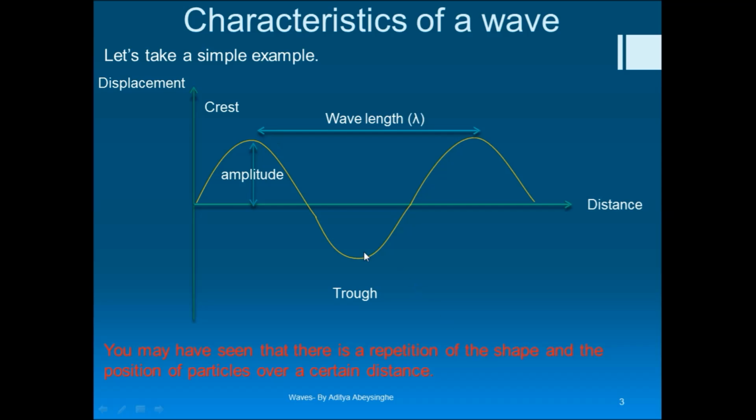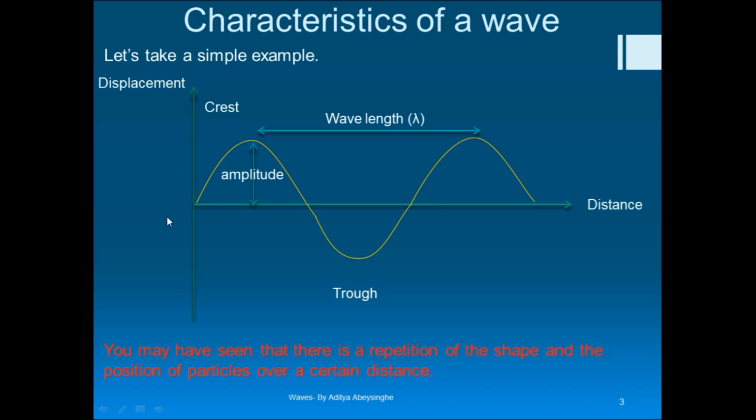It has places called the crest and places called the troughs, and the maximum displacement from the base is called the amplitude. I'll explain it in the next few minutes. The points with the highest displacement are called the crests, and points with the lowest displacement are called the troughs. This is called the mean or the base of this wave, the zero amplitude or zero particle movement. These four points correspond to those base points. There's no displacement from the mean position.